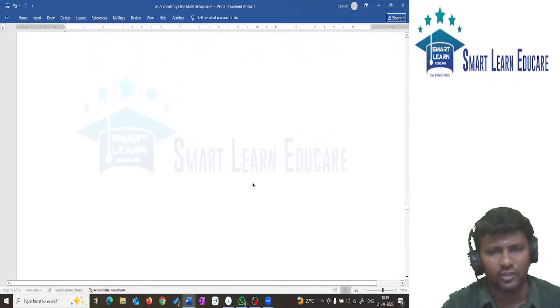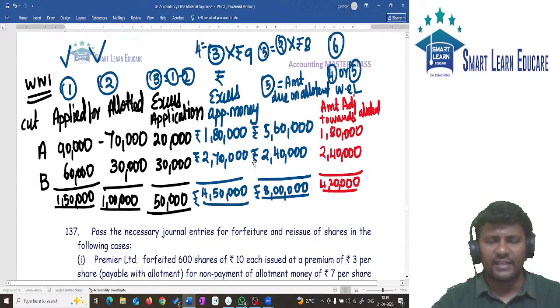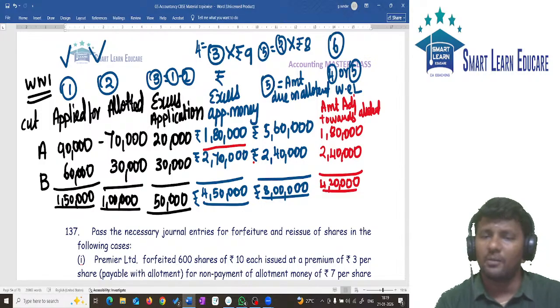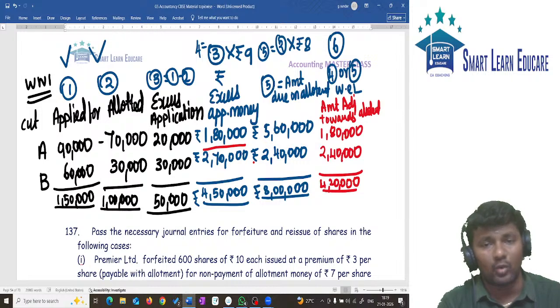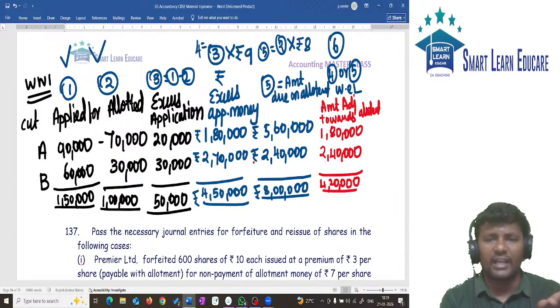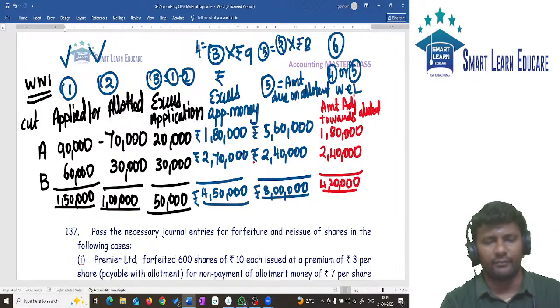Let me tell you the logic of this. See, the extra amount I paid is 1,80,000. What I am supposed to pay for allotment is 5,60,000. Extra I paid is 1,80,000. So this 1,80,000 will be adjusted against 5,60,000. That is the amount this 1,80,000 is representing.